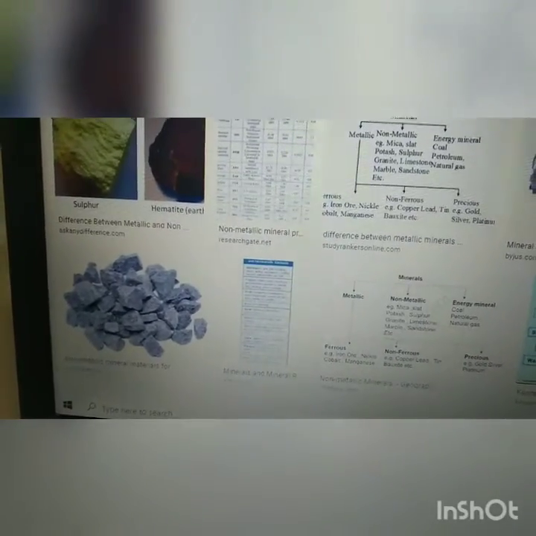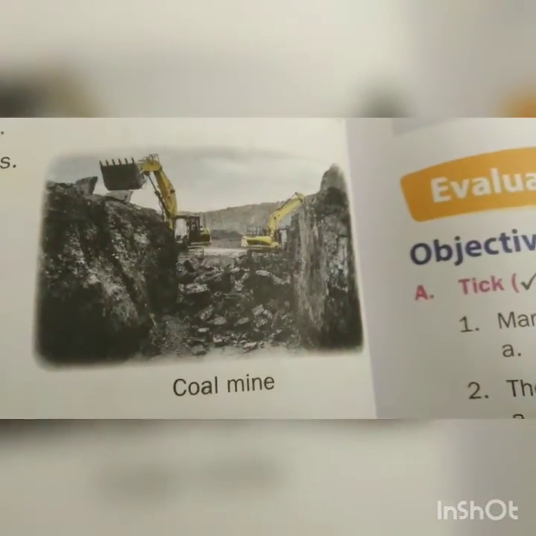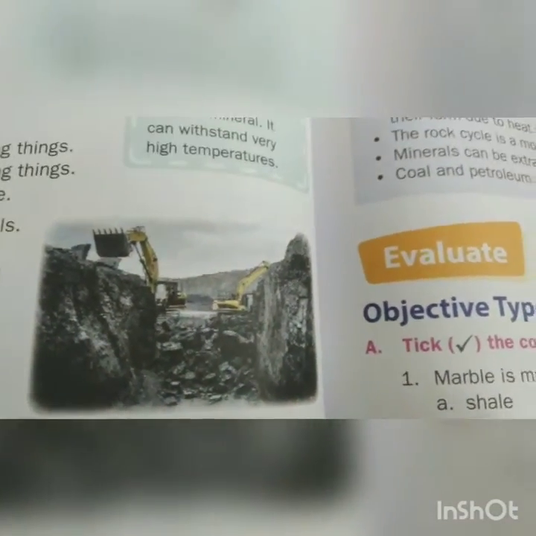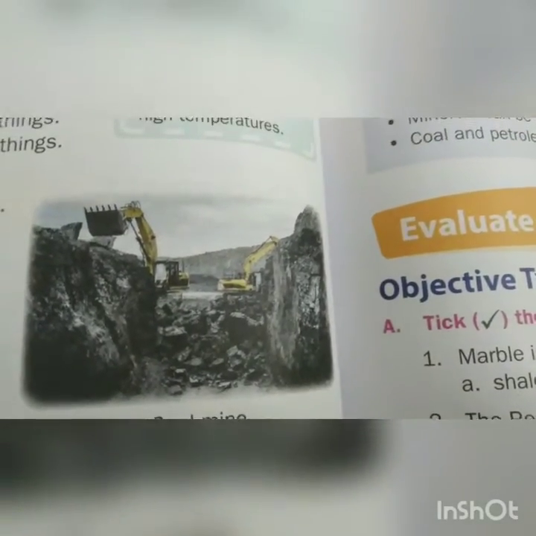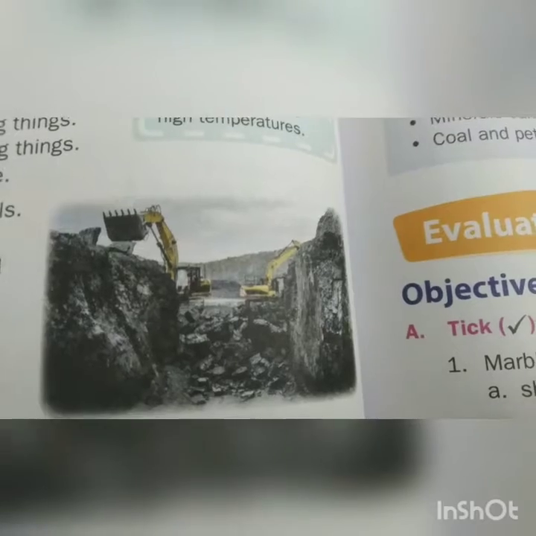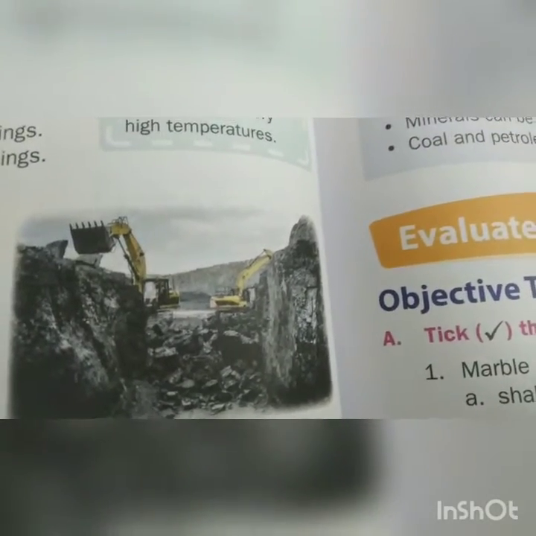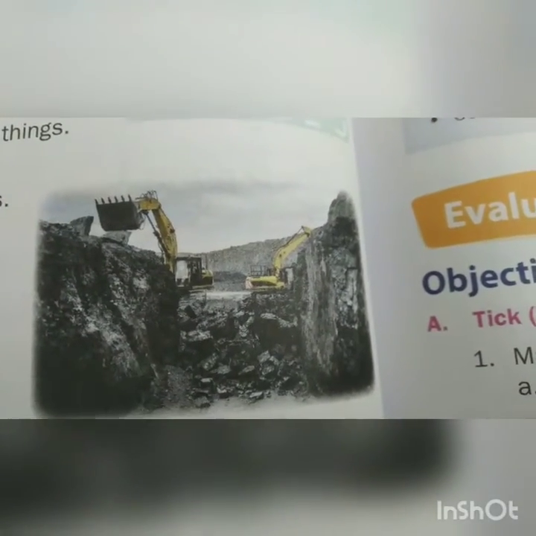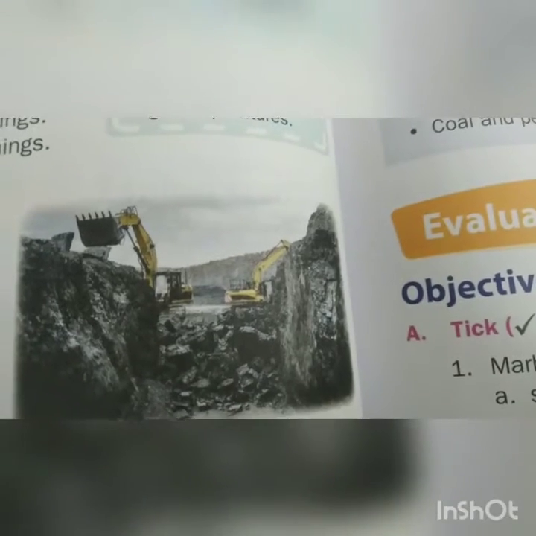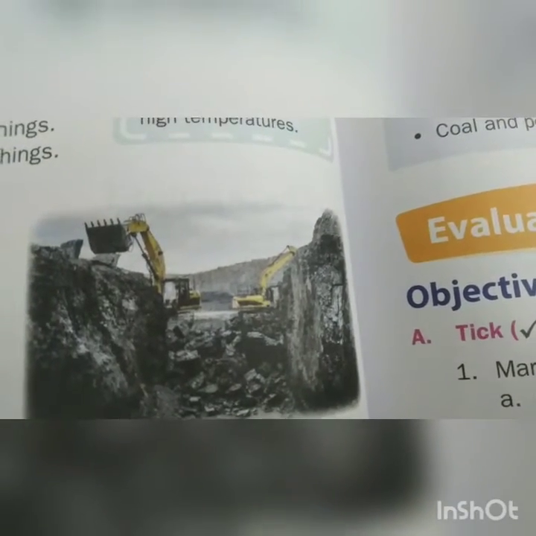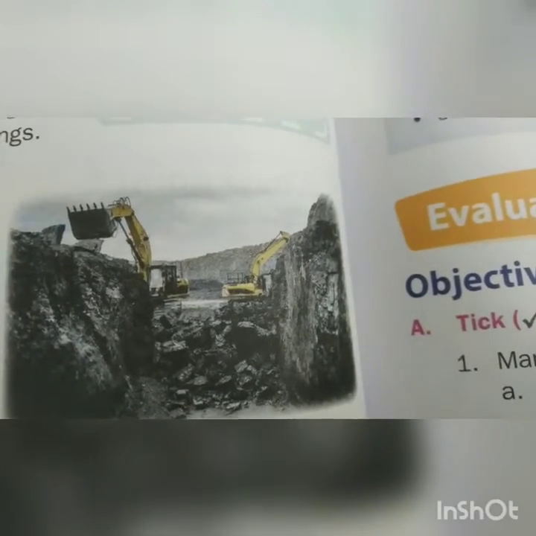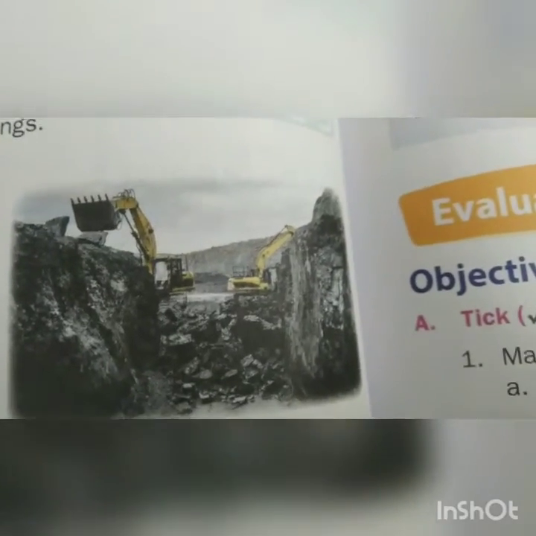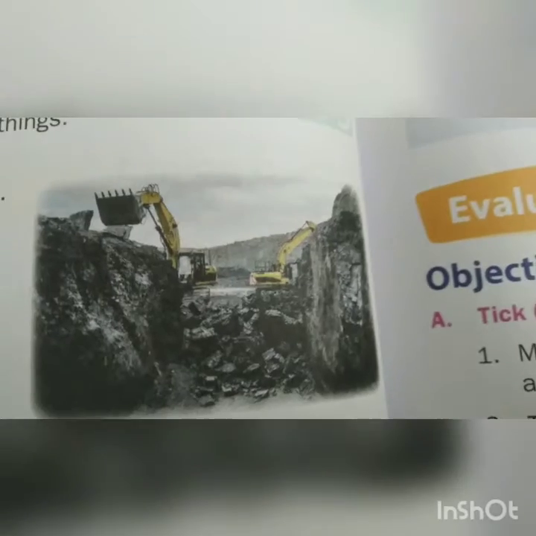form a thick, lumpy brown material called peat. Are you seeing this lumpy brown material called peat? So tons of water and sand press the peat and squeeze it under the ground. This turns peat into coal. Coal is used as a fuel. It is also used to generate electricity. So electricity generated through coal is called thermal electricity.